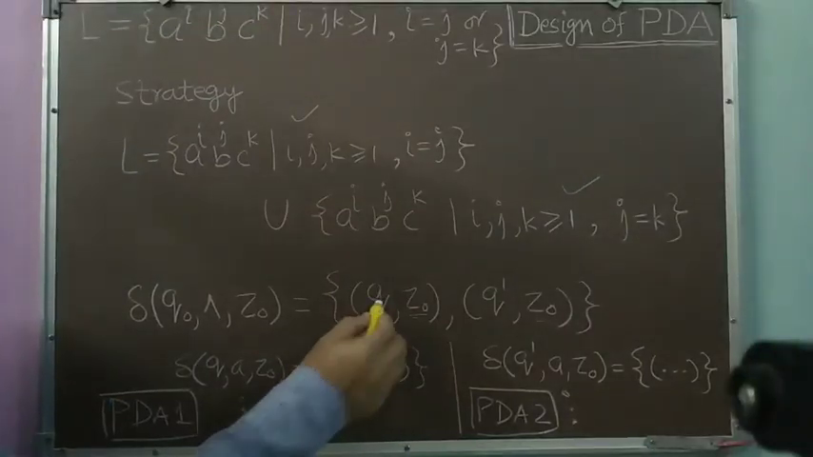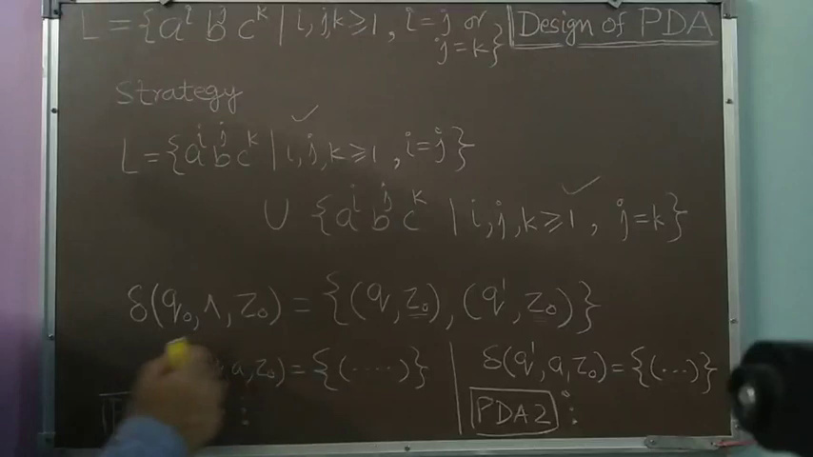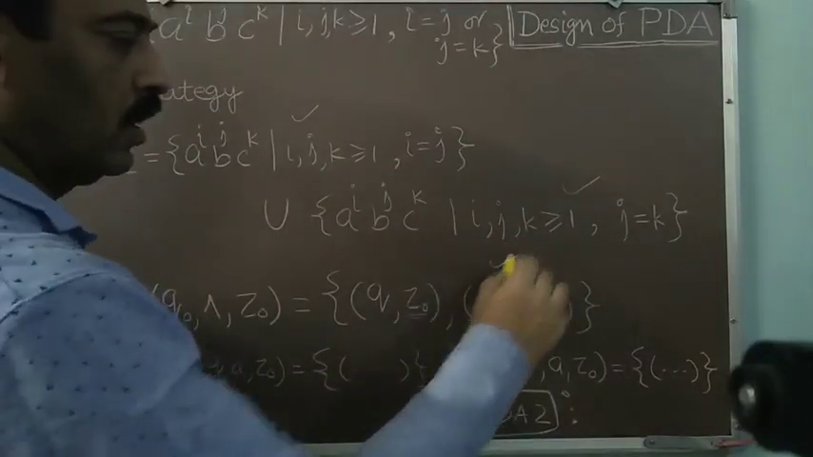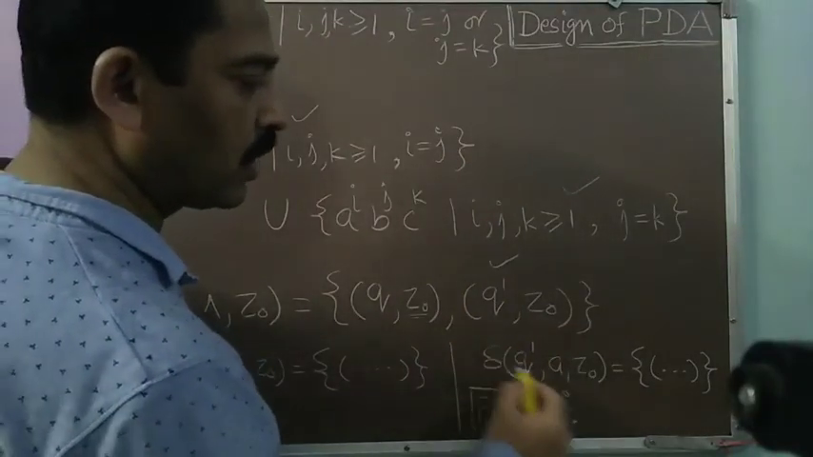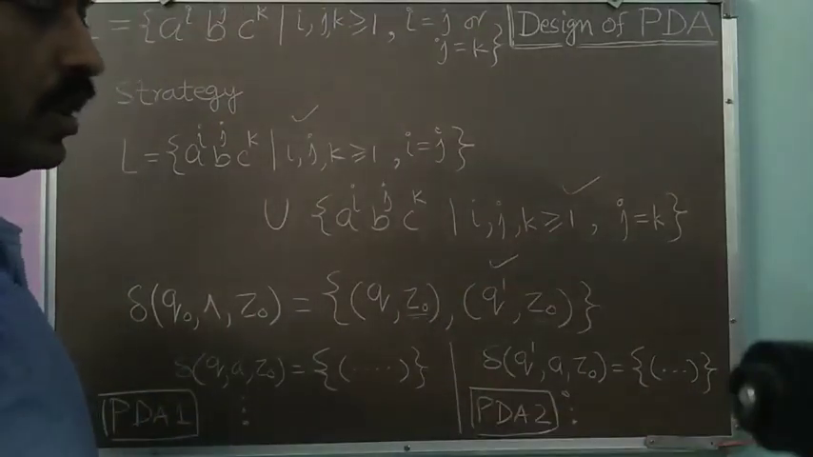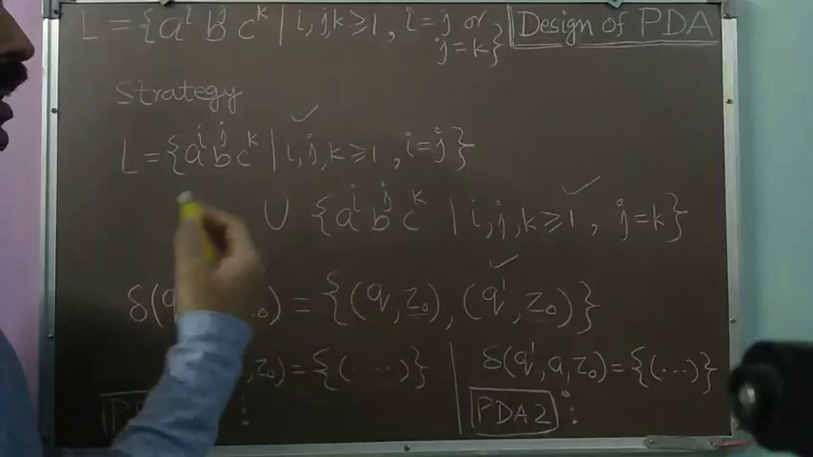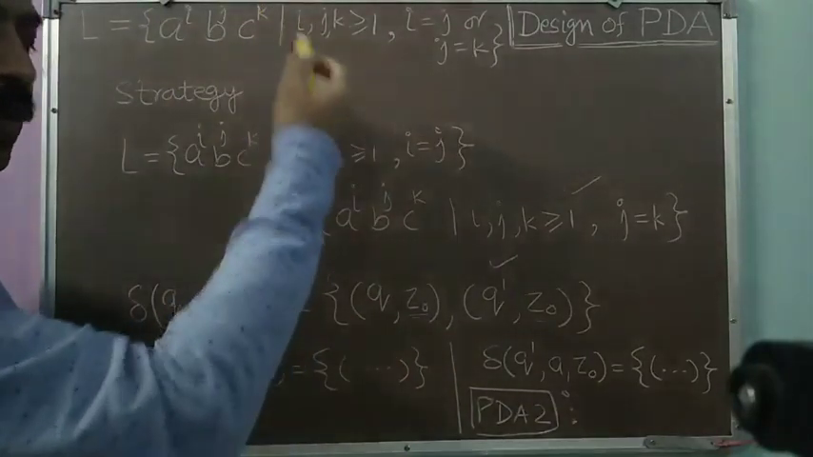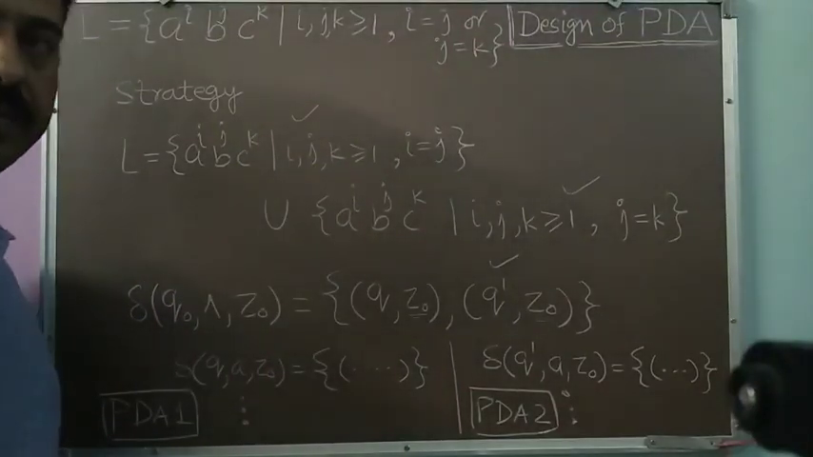So if I move to Q, I will reach a situation Q, A, Z0. That is the initial situation of PDA 1. If I take this other action, it is Q dash. So I will reach a situation Q dash, A, Z0. That is the initial ID of this second PDA. And then I can start the functioning of the corresponding PDA which I am reaching. So in this manner, I can represent the solution of this particular problem. So you follow this strategy and write the solution for it.